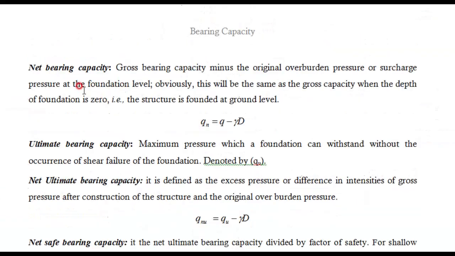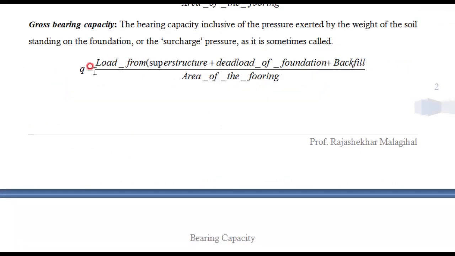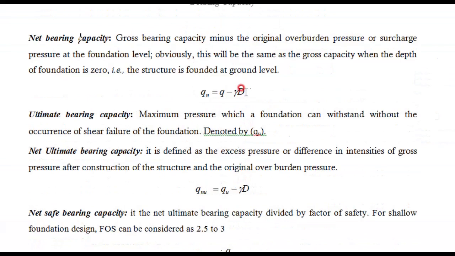Now net bearing capacity means we are ignoring the backfill. The same equation: load coming from the superstructure, dead load, divided by area of the footing. Then what are you ignoring? You are ignoring backfill divided by area. That backfill by area we will consider as gamma into D. Therefore net bearing pressure, net bearing capacity, equals q, that is the gross bearing capacity, minus gamma D.